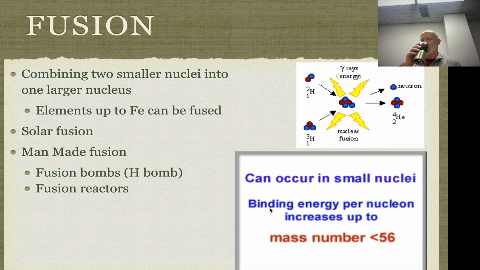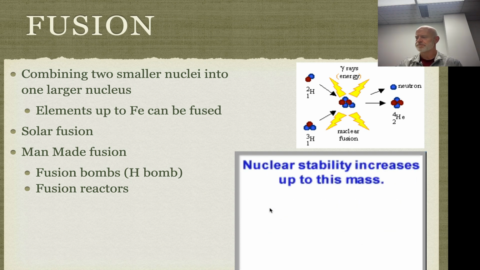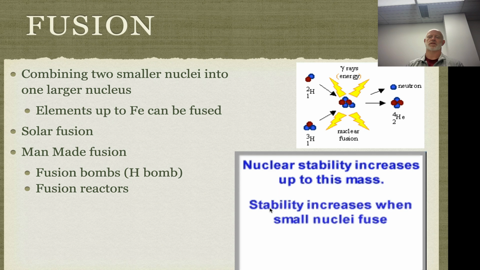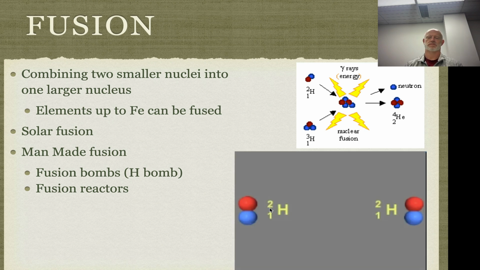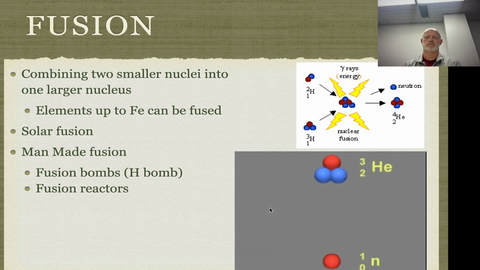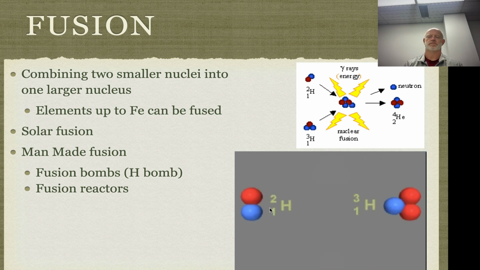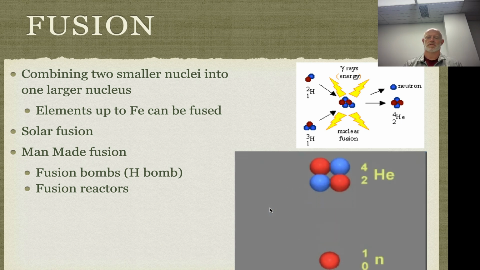Binding energy per nucleon increases up to a mass of about 56. Smaller nuclei can become more stable by fusing with other small nuclei. Two naturally occurring deuterium atoms can fuse to form helium-3 and 1 neutron. A large amount of energy is given off in the reaction. One tritium nucleus and one deuterium nucleus can fuse to form helium-4 and 1 neutron. The second reaction is favored for experimental nuclear fusion reactions because less energy in the form of heat is required